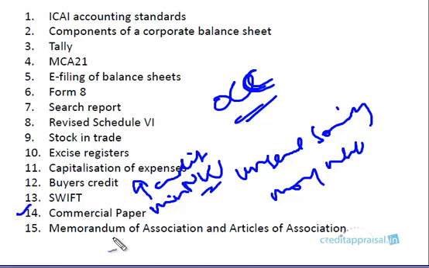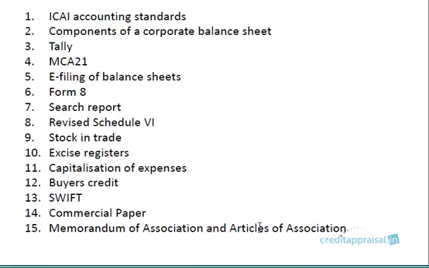Then we have a small write-up on memorandum of association and articles of association. Whenever you get a company that is new to you, new to the bank, you need to get these two documents. Basically, it will be listing out the scope, right? So what it contains, we have a small discussion on that.